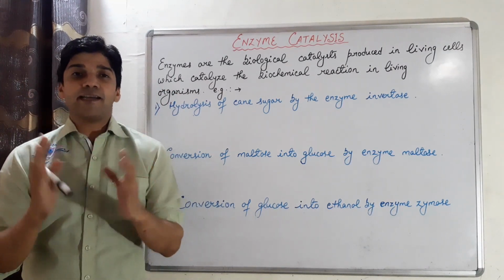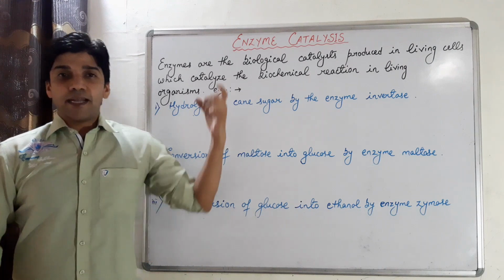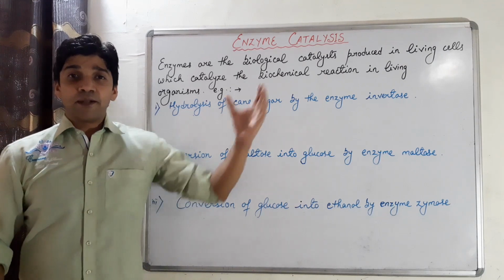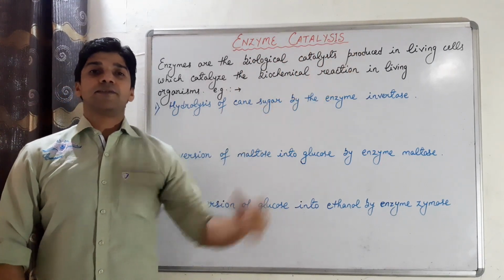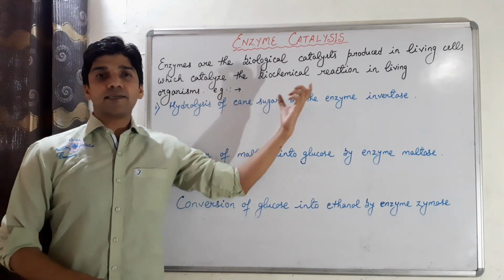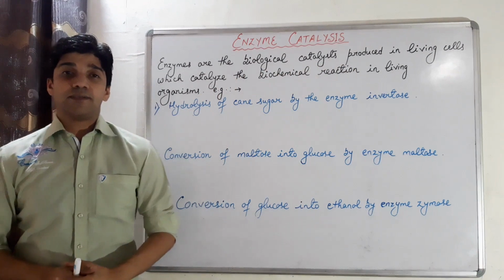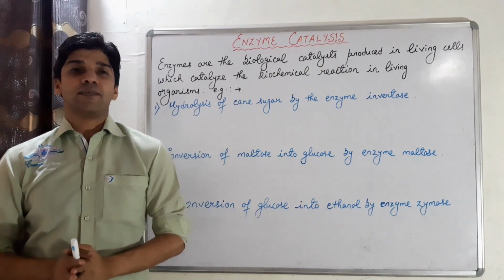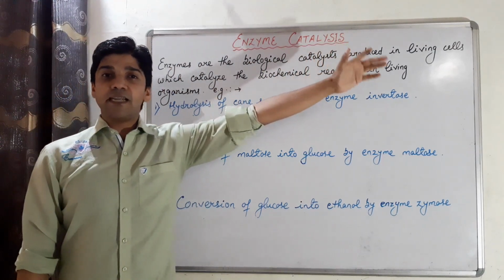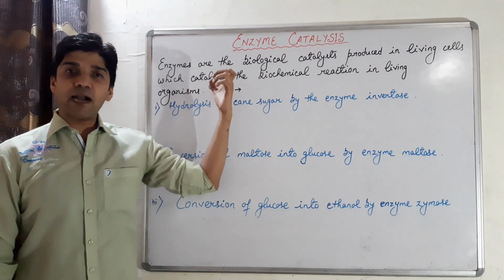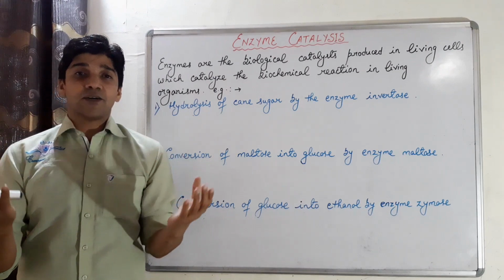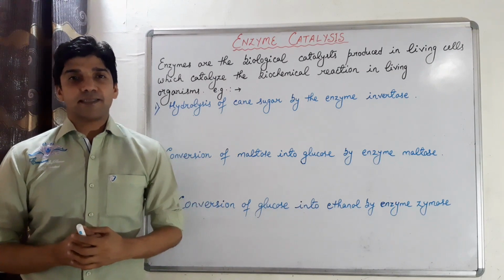Now what are enzymes? Define करते हैं. Enzymes are the biological catalysts. बनते कहाँ पे हैं? Produced in the living cells. और काम क्या होता है? Which catalyze the biochemical reactions in the living organisms. So that's the definition of enzymes. Enzymes are the biological catalysts produced in the living cells which catalyze the biochemical reactions in the living organisms. And the reactions are called enzyme catalyzed reactions.